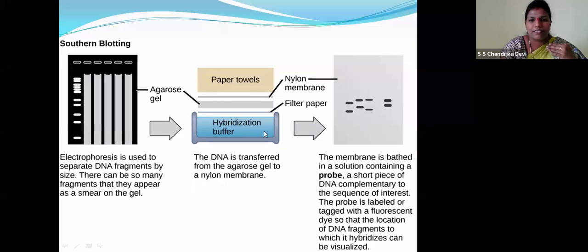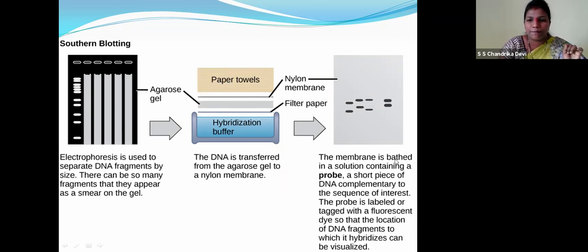Now this is the hybridization buffer, children. This is the filter paper, and this is the agarose gel, which has many fragments of DNA. Then we have the nylon membrane, then the paper towels. Now these paper towels will absorb the extra moisture present in the DNA strand by the capillary method.